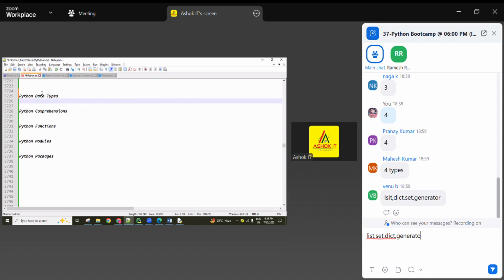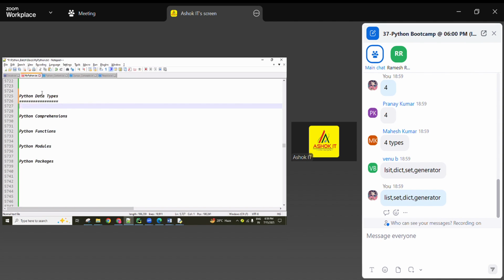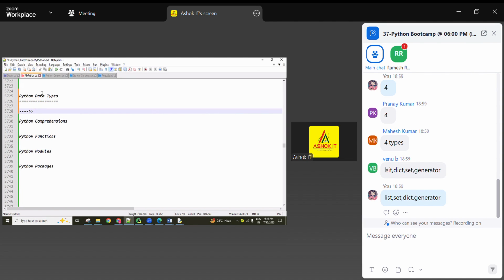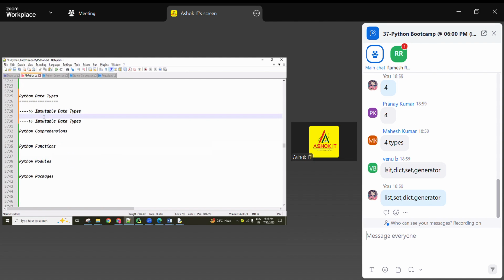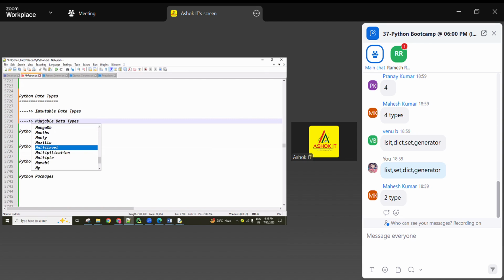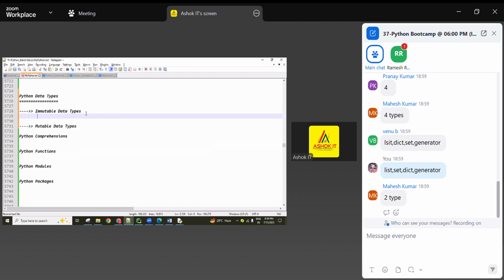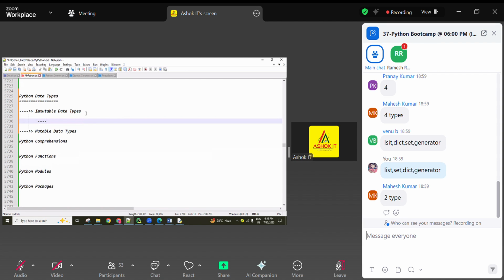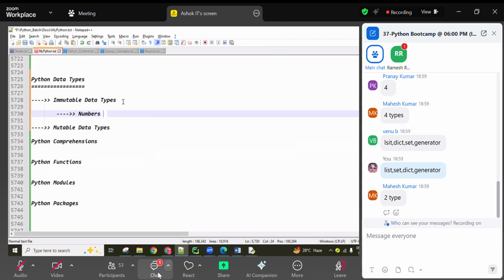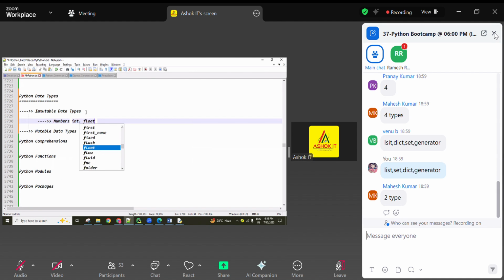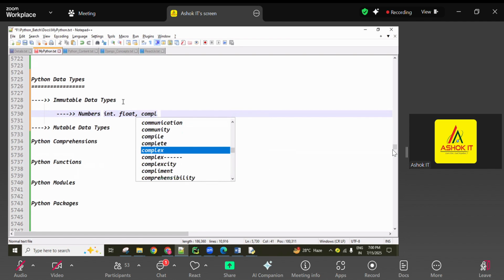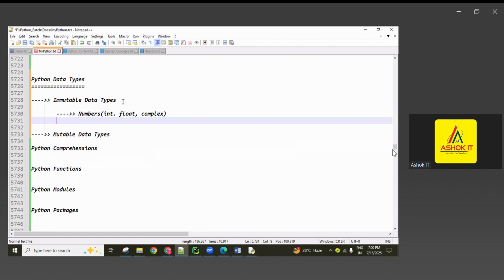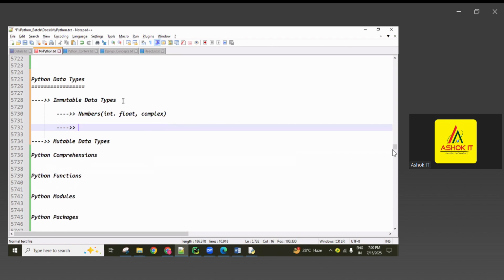Okay, and before that, guys, Python data structures, simply data types, we discussed. Here data types are mainly divided into 2 groups. One is the immutable data types group, and another one is the mutable data types group, guys. When coming to immutable, there are numbers. Numbers means int, float, complex. Okay, and next booleans, guys.